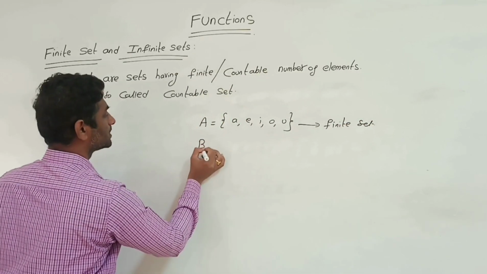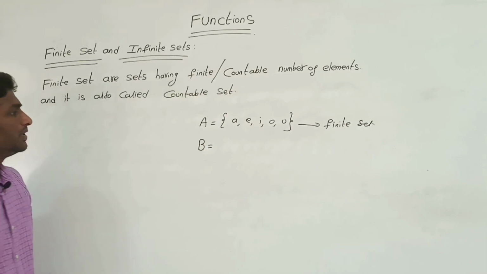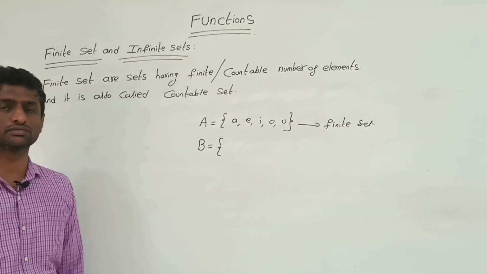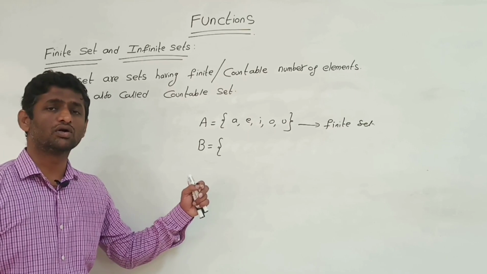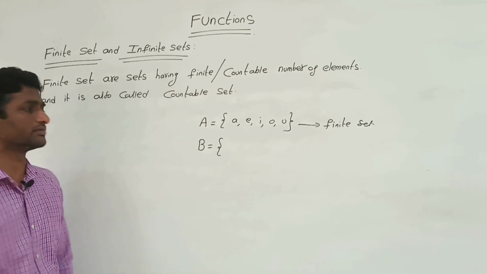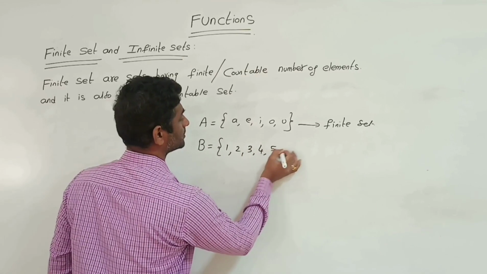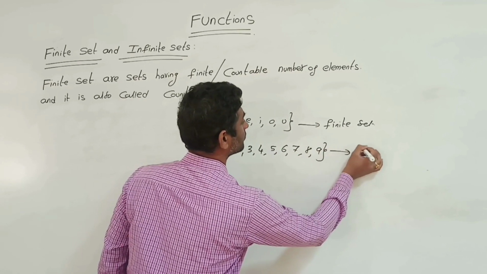Let us take one more example, B. B is a set of consonants. Otherwise, we'll go for natural numbers less than 10: 1, 2, 3, 4, 5, 6, 7, 8, 9. And it is also a finite set.